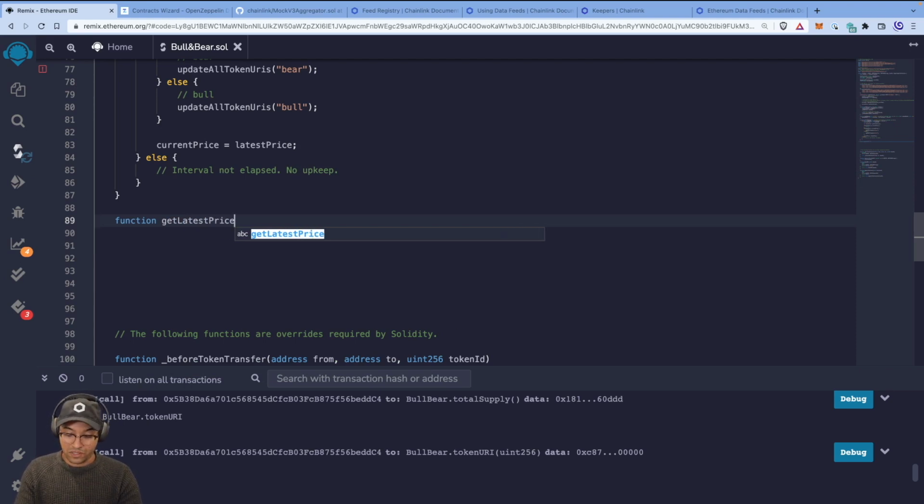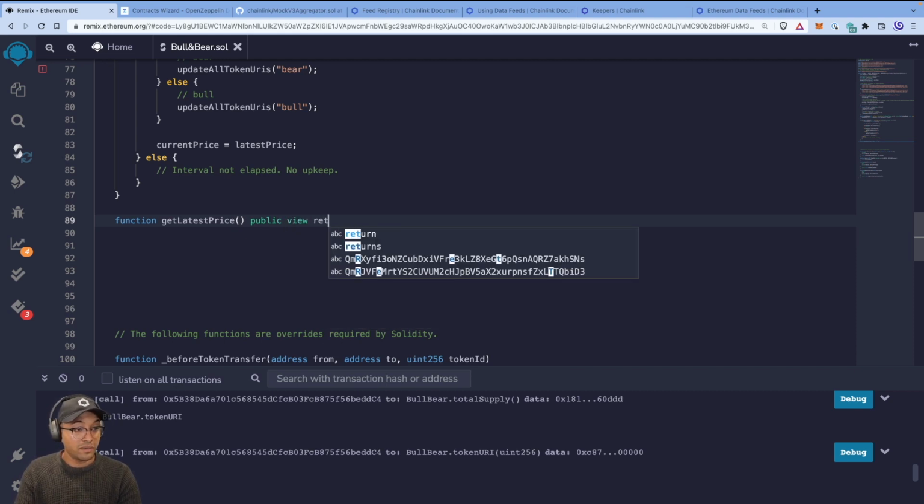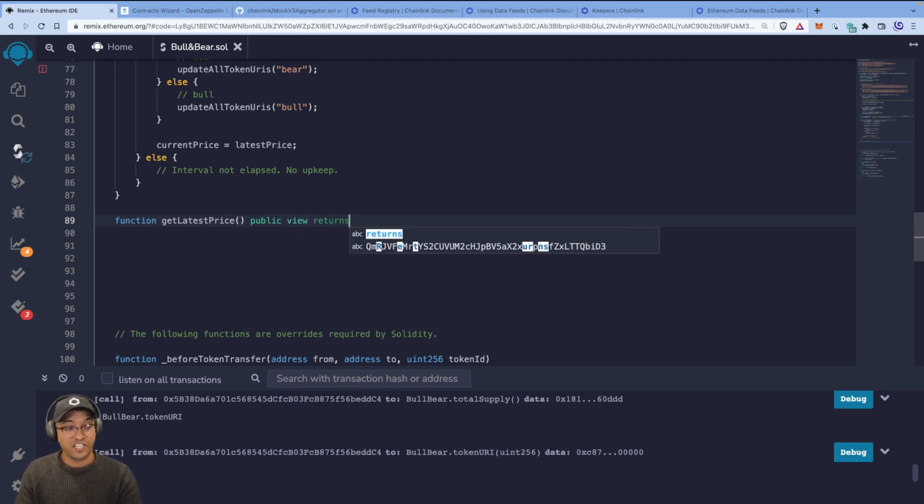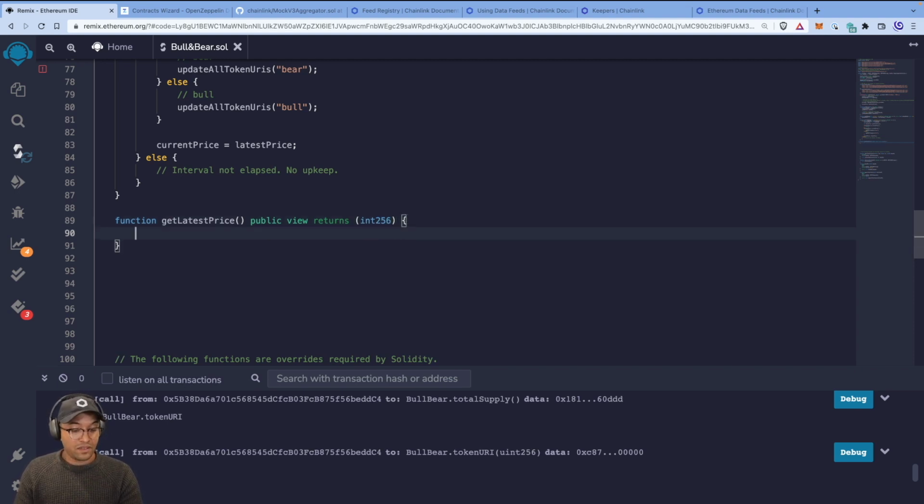Right, and so this is going to be a public function so that we can call it. It's going to be a view function because it doesn't actually change the state. It just calls another contract and returns what's already in that state. And it returns an integer that's 256 bits. And now this is interesting.